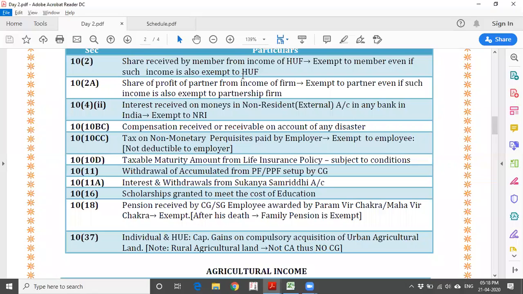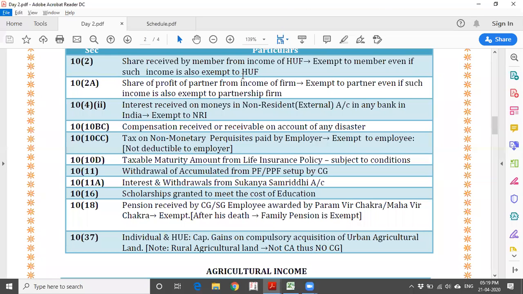And section 10, subsection 37. This is applicable for individuals and HUF. Here, capital gains on acquisition of agriculture land that is situated in an urban area. We are going to deal with this in detail in the capital gains chapter, but in a simple way, say for example, any road or metro laying, wherever they are acquiring land, urban agriculture land that has been compulsorily acquired by the government, then it is totally exempt.